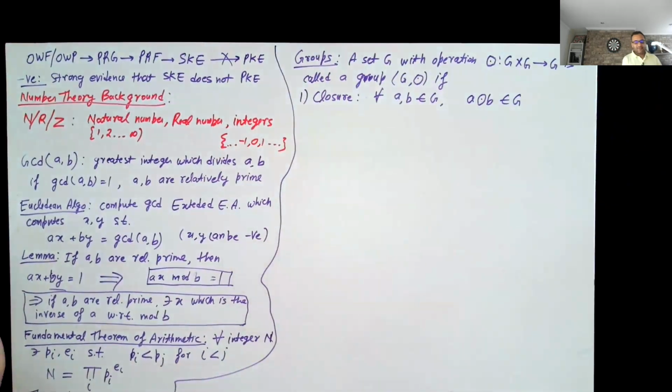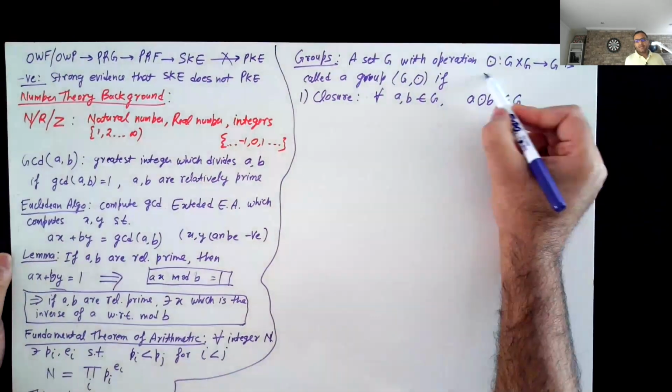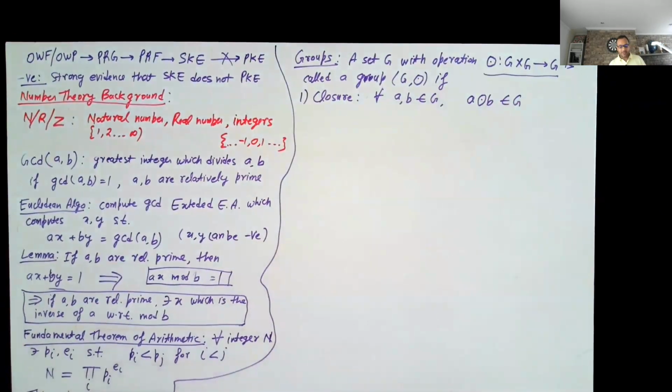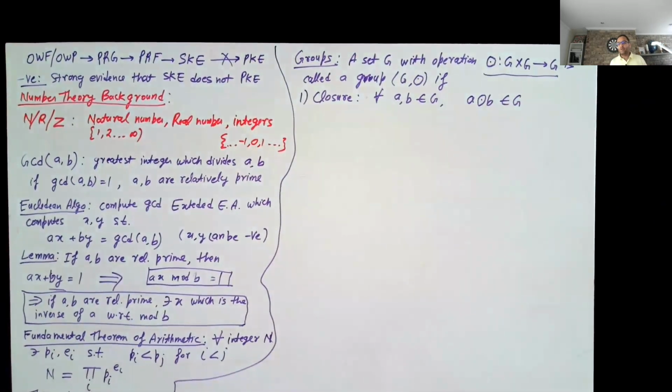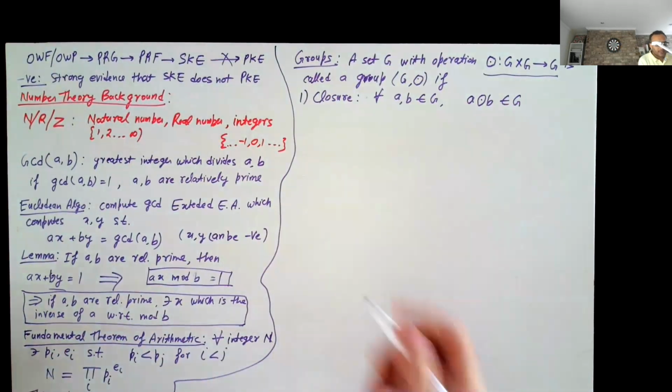Okay, and in fact, this is already sort of implicit in the definition of the group operation. So you pick two elements of the group, you apply the group operation, the result will always continue to belong to the group.